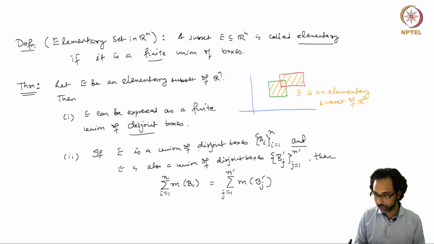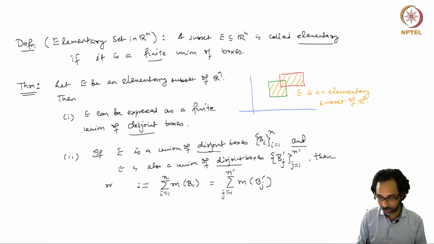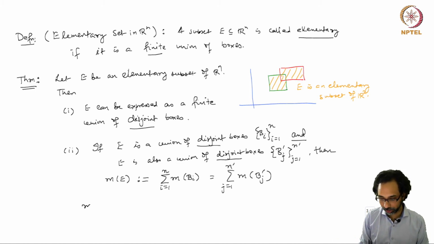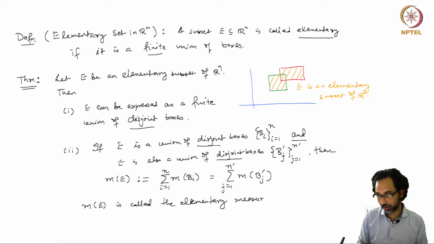It is important to have disjoint boxes, then regardless of the partitioning, this sum of the measures of each box will be the same, and this common value will be denoted as m of E, and m of E is called the elementary measure of E.